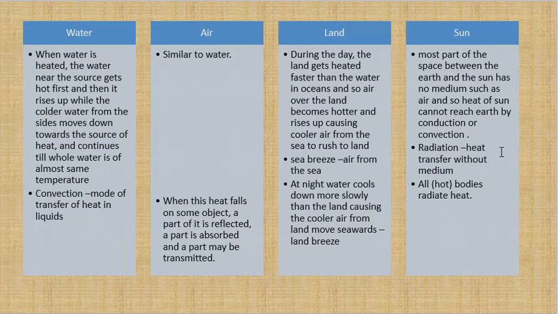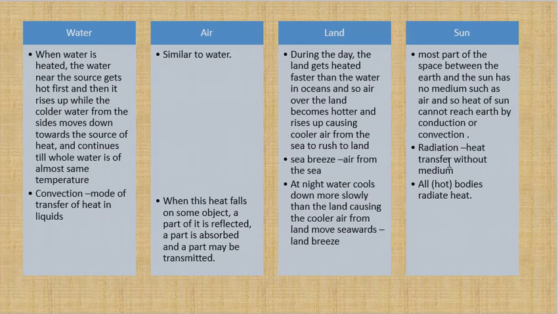Then one important thing is all hot bodies do radiate heat. That is why if you keep one big block of ice, maybe the size of a table or a bed, on top of a table in a room and close the room, after 1 hour if you come and see, the room will be cool. Why? The radiation of heat is the same as radiation of cold. This block of ice had radiated cold all over that room to make that air cooler by way of convection. This will happen with cold also.